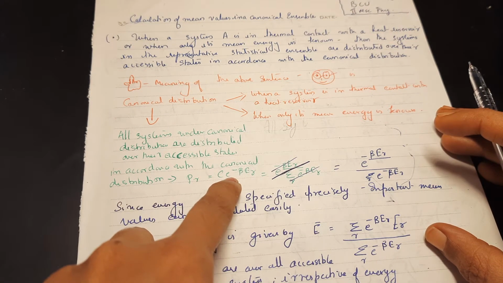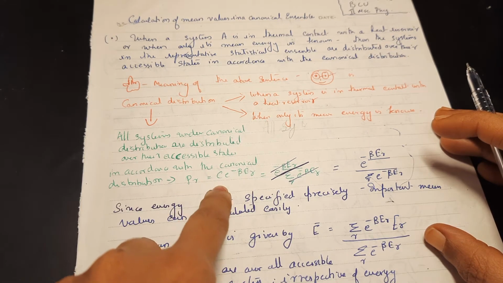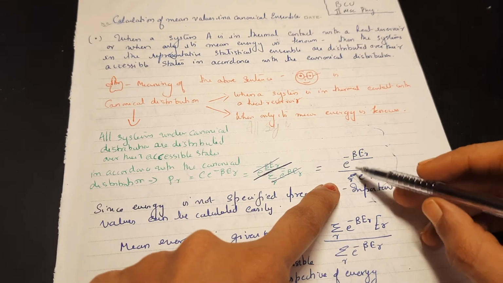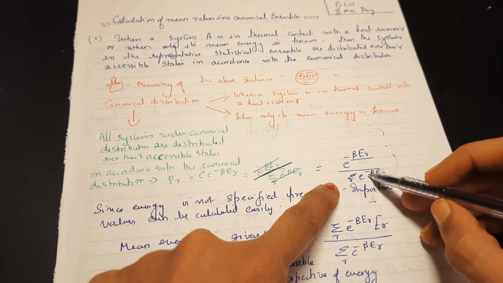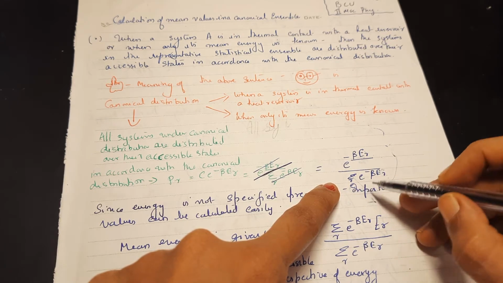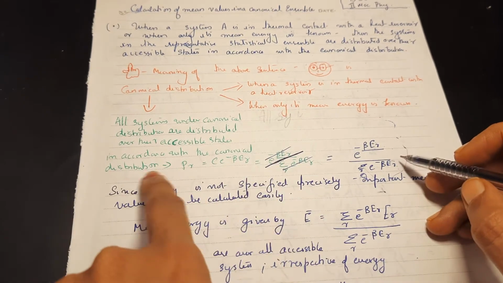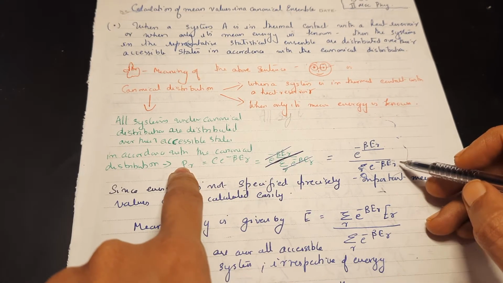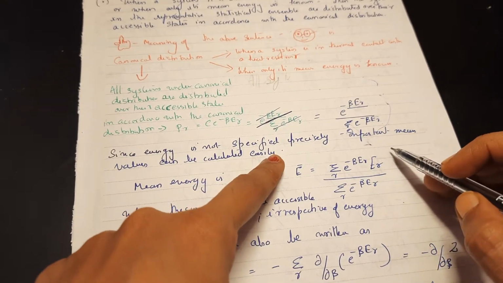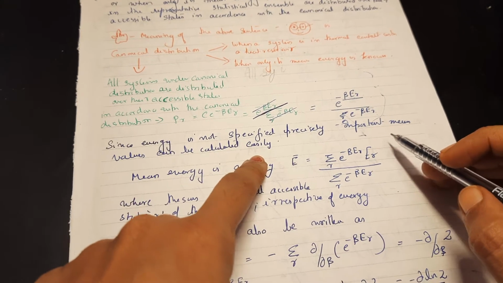P_r is proportional to e raised to minus beta E_r. When you remove the proportionality, you get a constant C. Then when you normalize it, you get e raised to minus beta E_r divided by the summation over r, meaning all the probable states, of e raised to minus beta E_r. So this is the probability of finding the system in a state r. Since energy is not specified precisely, we can calculate the mean values very easily.